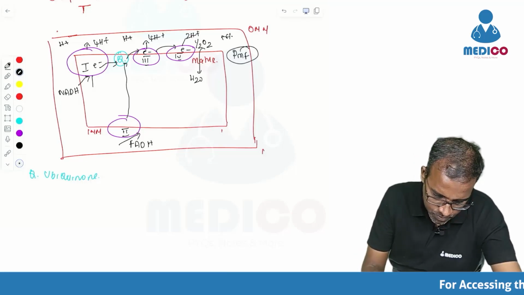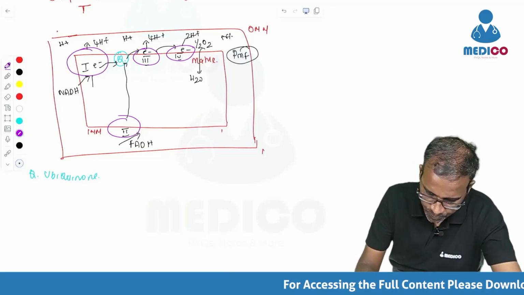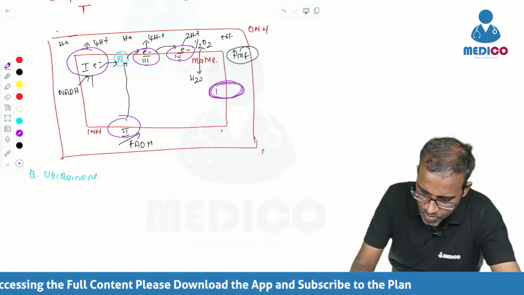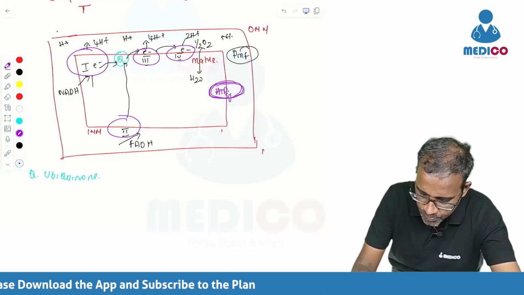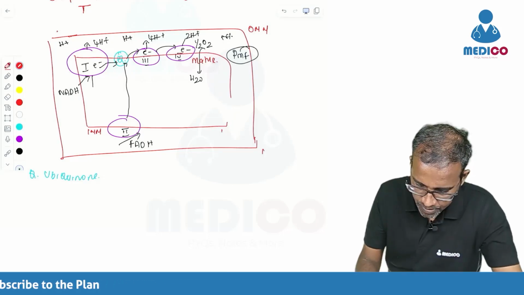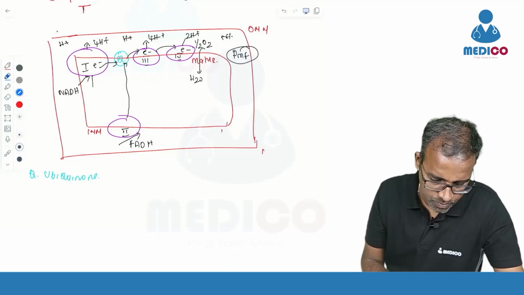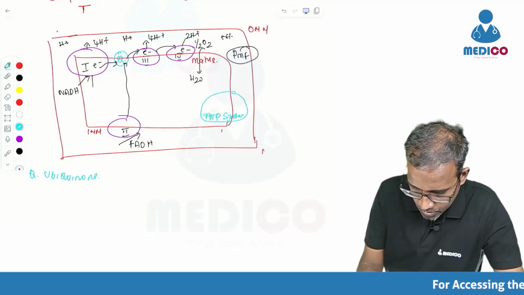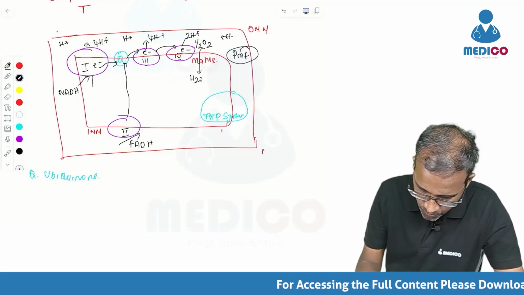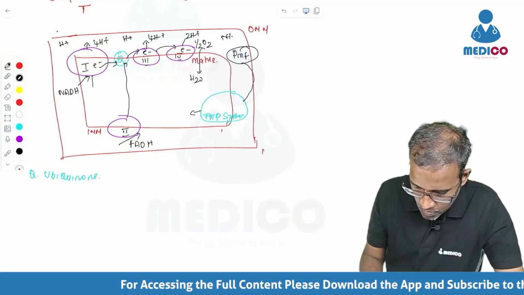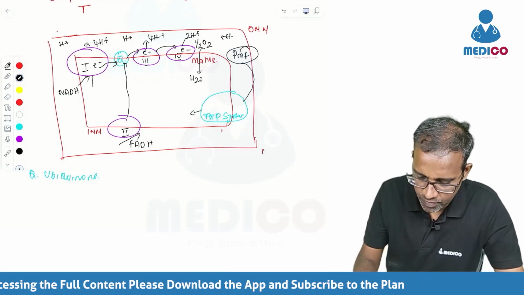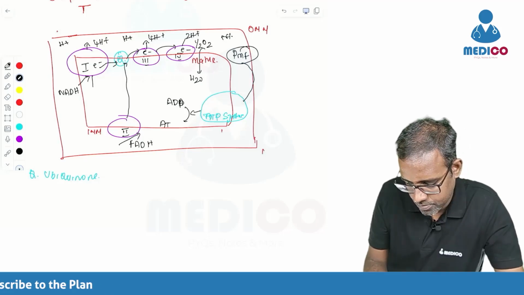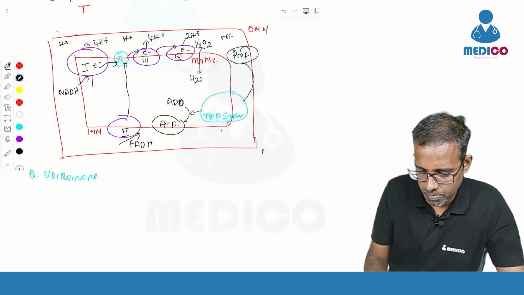This proton motive force will act on the fifth complex, or there's one enzyme called ATP synthase. These protons will enter through this ATP synthase. When this happens, the ATP synthase will get activated, which converts ADP to form ATP. That's it. That is how ATP is produced.